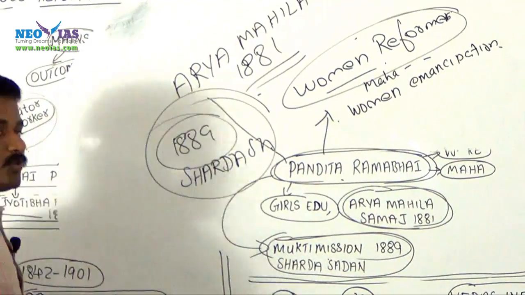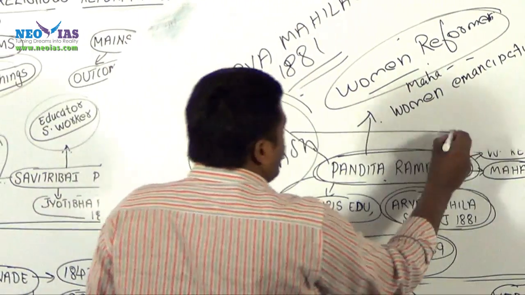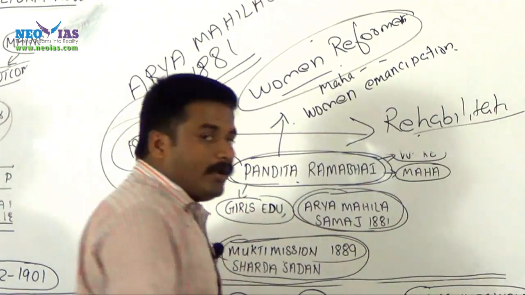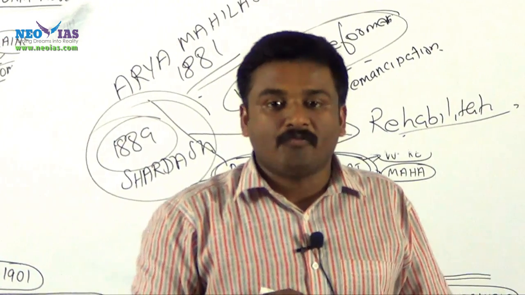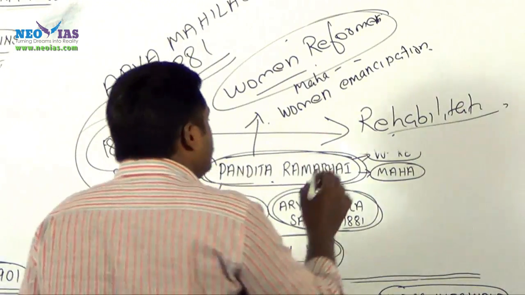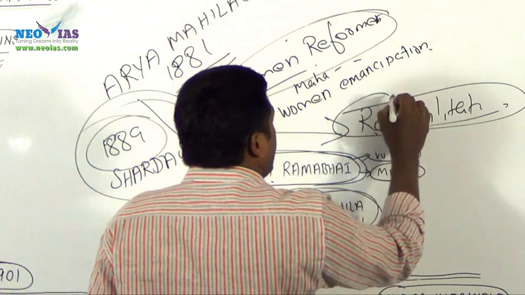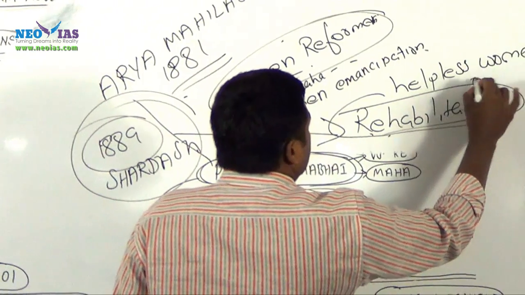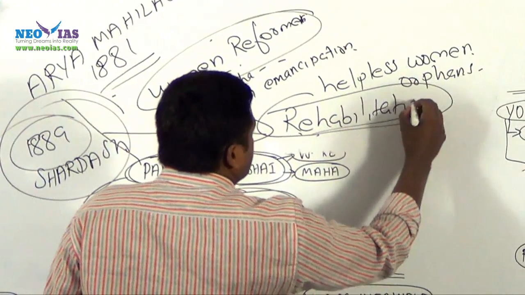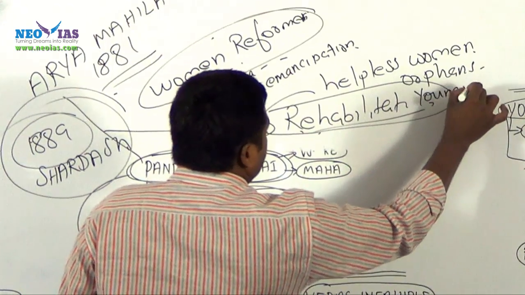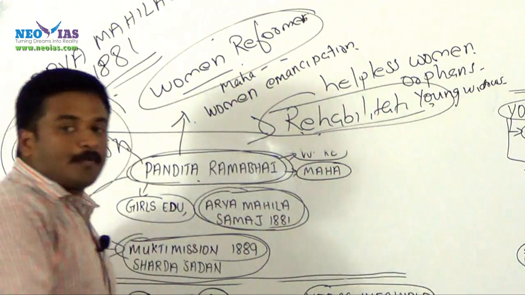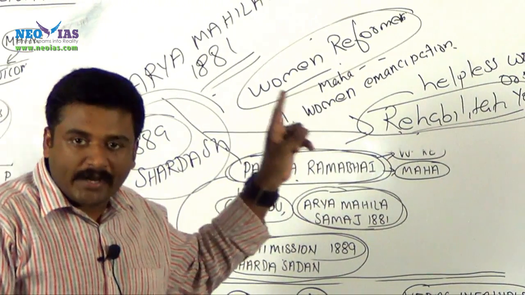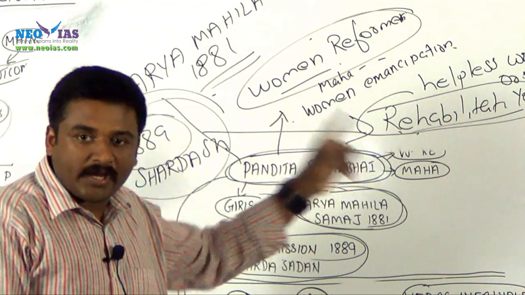So, the basic intention of these organizations is to provide rehabilitation to these orphans, young widows and these vulnerable, helpless women, in order to provide them housing, vocational training, and education.